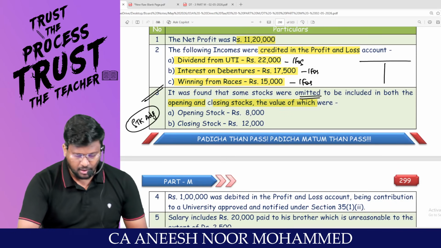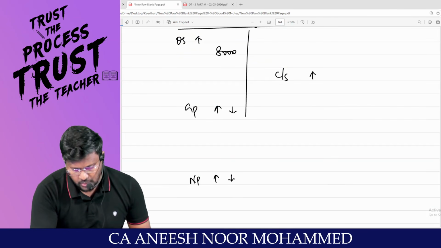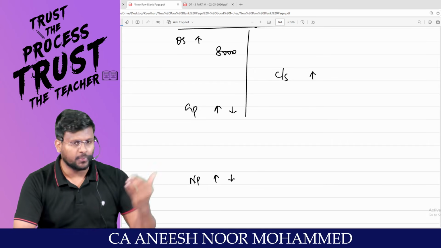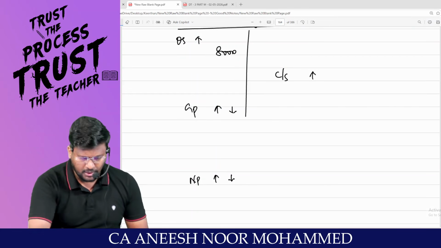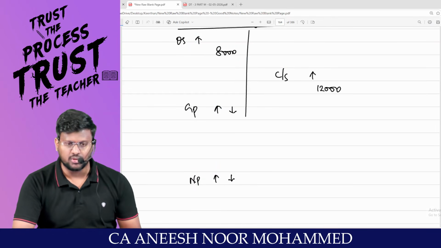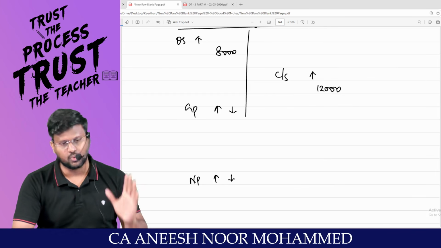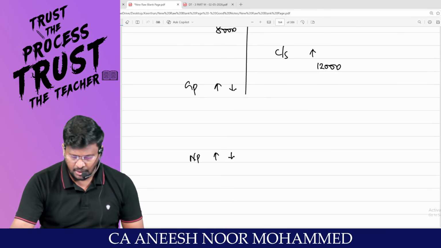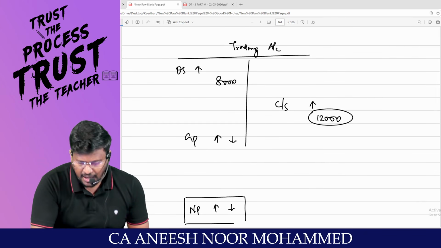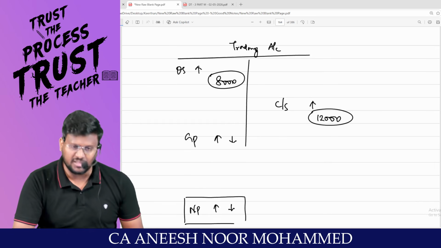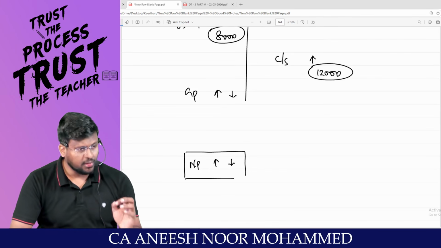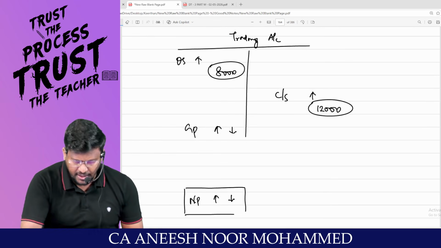So the accountant forgot to record 8,000 rupees opening stock. So if we record now that 8,000, profit will come down. And closing stock 12,000, my dear lovable students. Since 12,000 rupees has not been recorded in closing stock, profit should increase by 12,000. So what you are supposed to do is, to the net profit given in the question, this stock of 12,000 and the stock of 8,000 has not been adjusted. So you have to add 12,000 and you have to reduce 8,000.